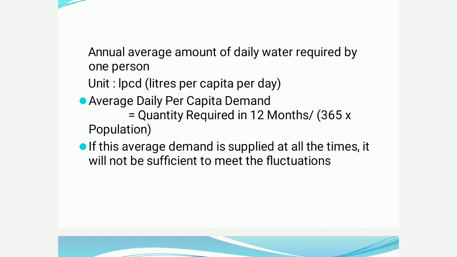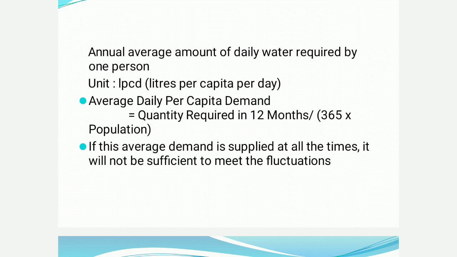Per capita water demand. Per capita water demand is the annual average amount of daily water required by a single person, which is equal to the quantity required in 12 months divided by 365 divided by the population. So this is the definition for per capita demand. Per capita demand is the annual average amount of daily water required by a single person.